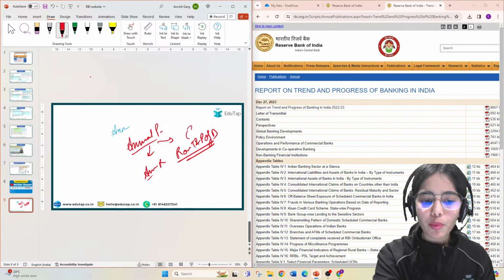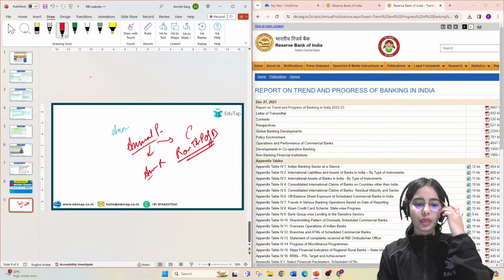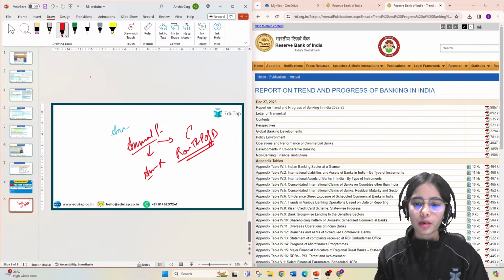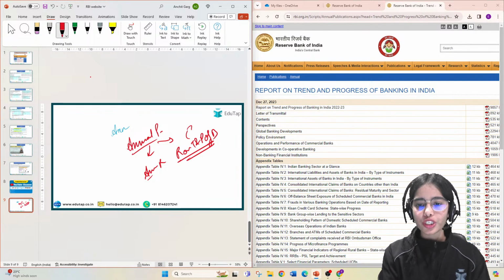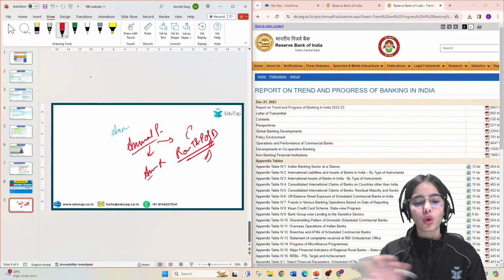Why is this important? Because in the previous year, in the 2022 examination, 2021 examination, there was a direct question in the descriptive answer writing that came from the Report on Trend and Progress of Banking in India. And questions also come in the objective part of the examination, not only in the descriptive.